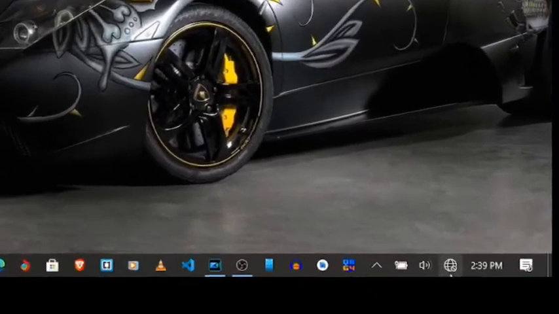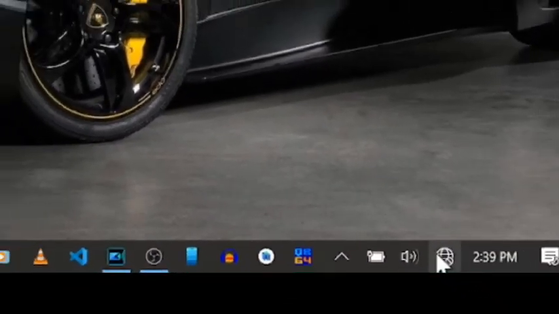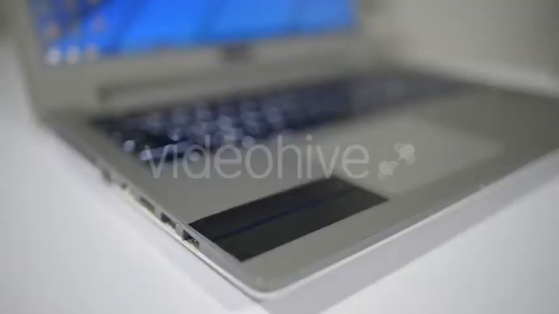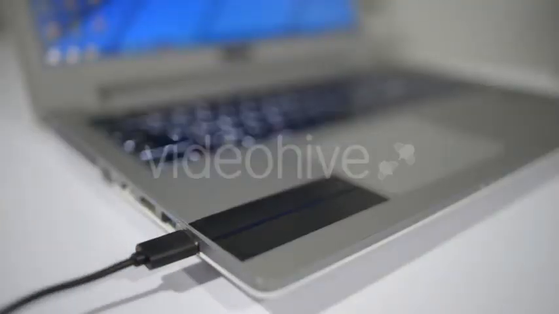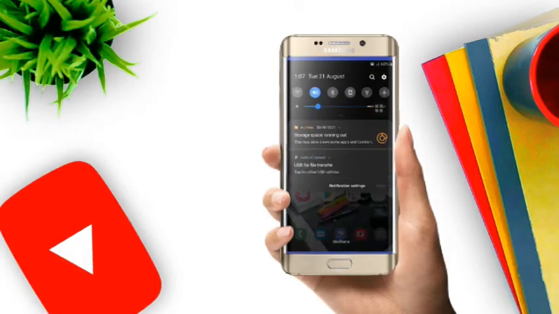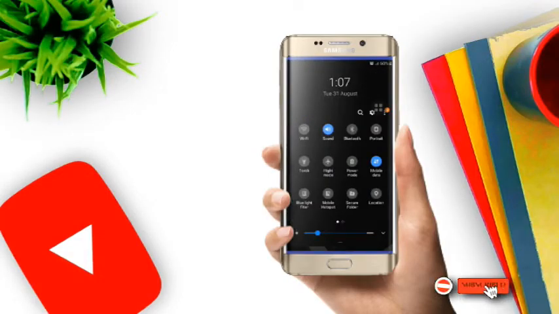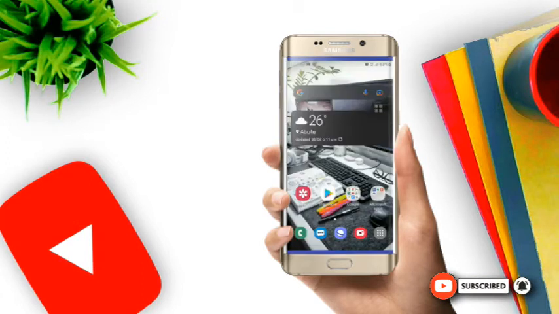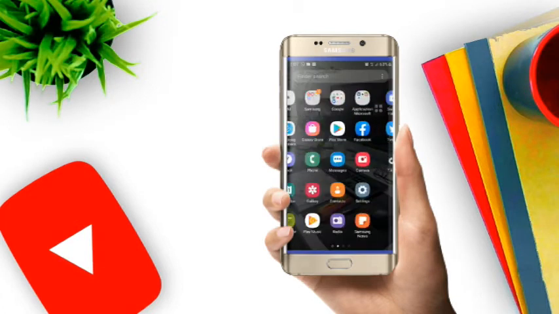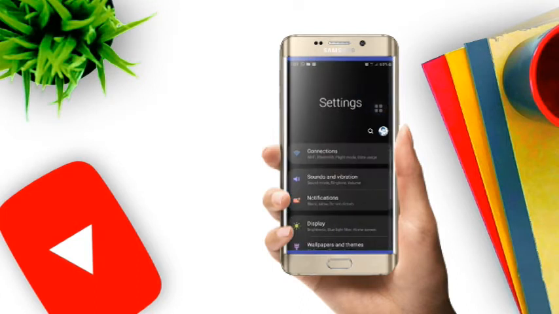Now, as you can see, I'm not connected to the internet. Connect your phone to your laptop using a USB cable. Now turn on your Wi-Fi and your hotspot as well. Now go to settings.